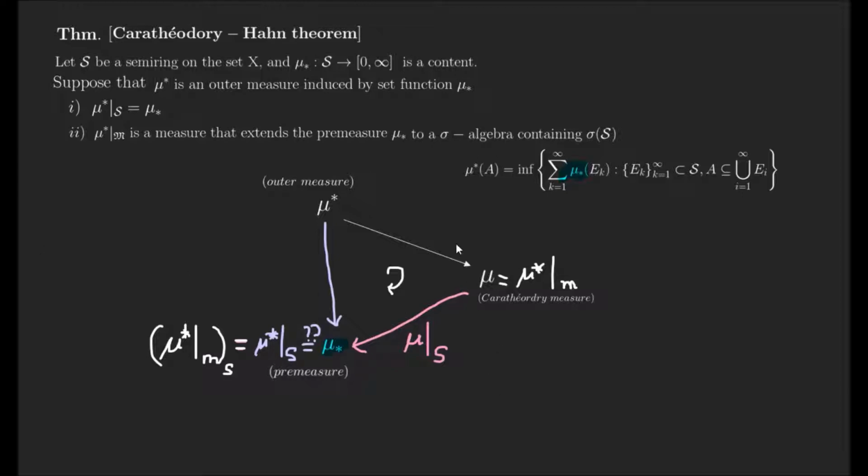Because this rule is satisfied, we can naturally extend the premeasure to the Caratheodory measure in this direction.